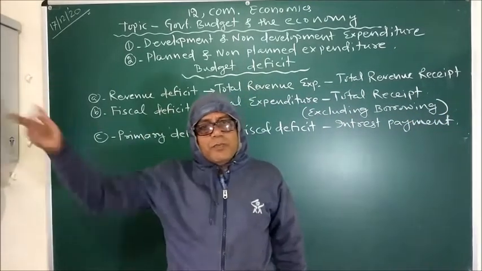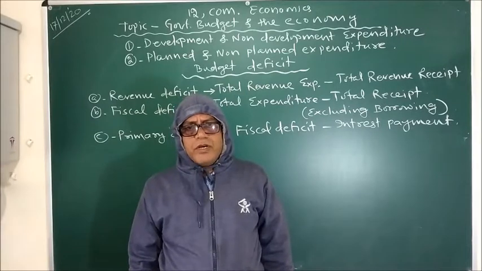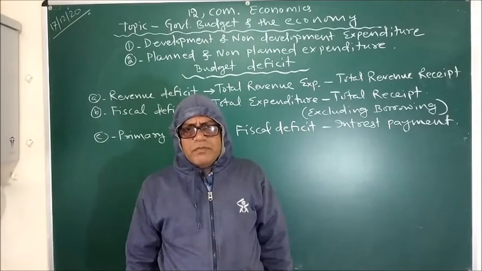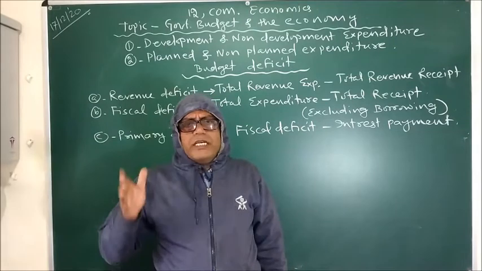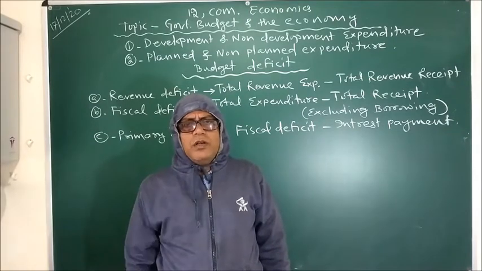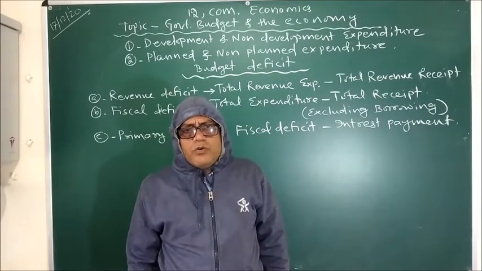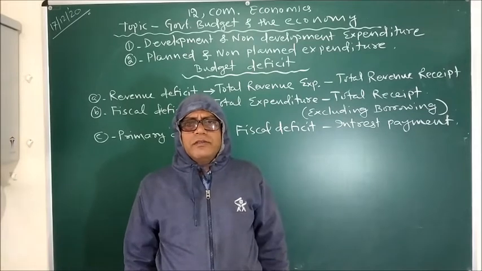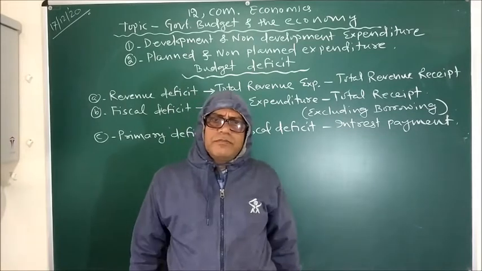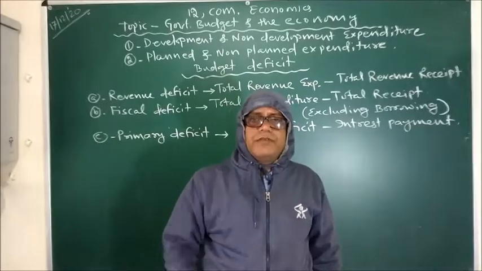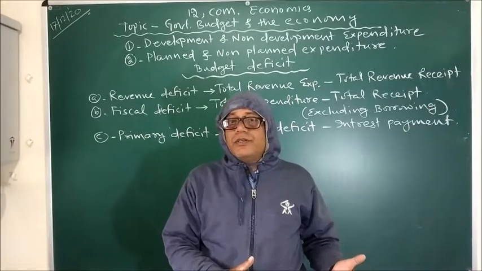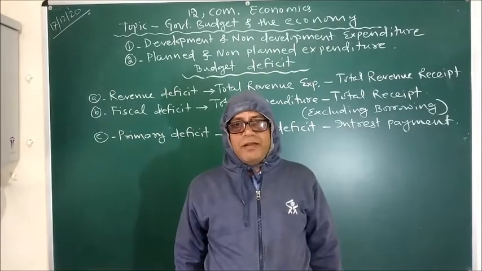That's why government has a surplus. But surplus is a myth, because to meet our developmental goal, we need to plan a deficit budget. There must be a budget deficit, and that indicates that the economy is developing.